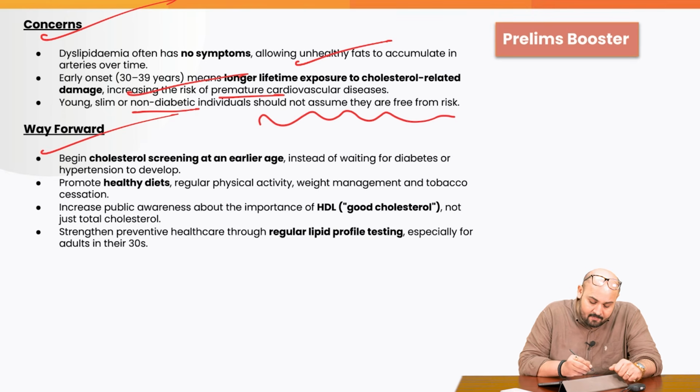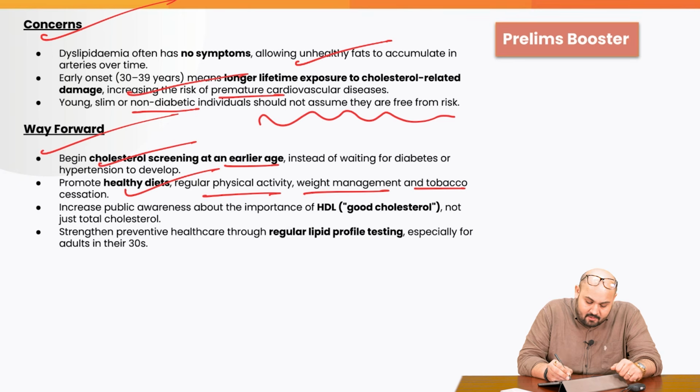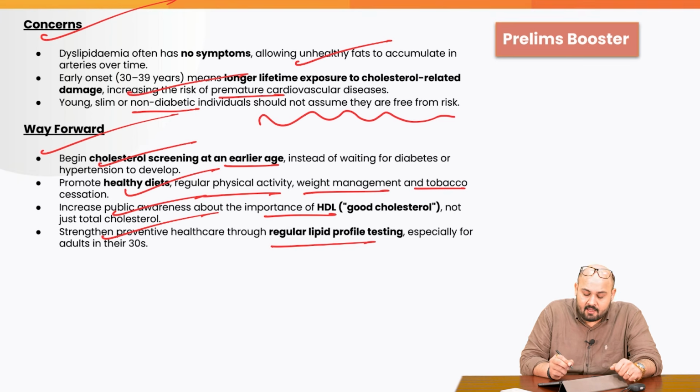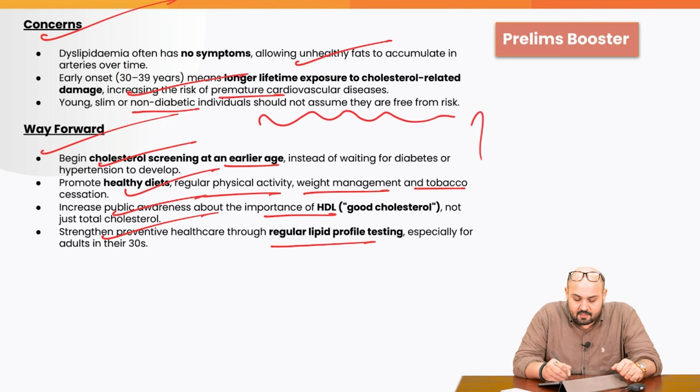What should be the way forward? Begin cholesterol screening at earlier age instead of waiting for diabetes or hypertension to develop. Promote healthy diets, regular physical activity, weight management, and tobacco cessation. Increase public awareness about the importance of HDL, the good cholesterol, not just total cholesterol. Strengthen preventive healthcare through regular lipid profile testing, especially the adults in their 30s. So this should be basically adopted. And let's go to the next topic.